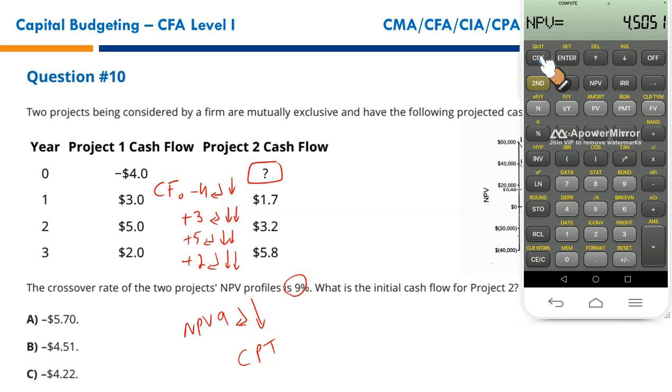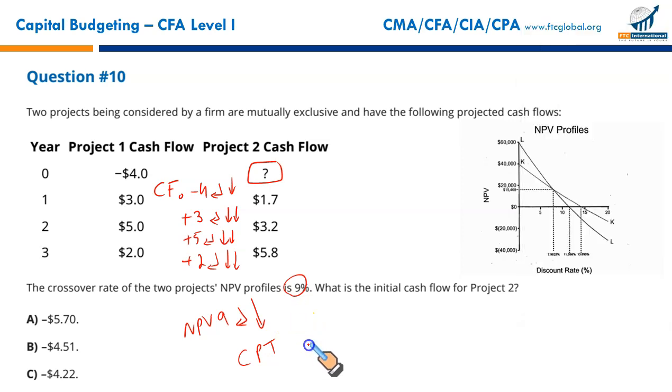MashaAllah. Alhamdulillah. It's 4505. It is 4505. 4.05, because it's a point, all the numbers are less than 10. So it's 4.5051. This is the NPV of your project 1.